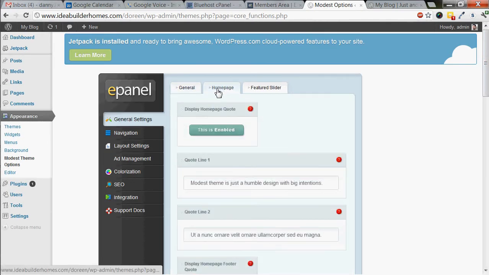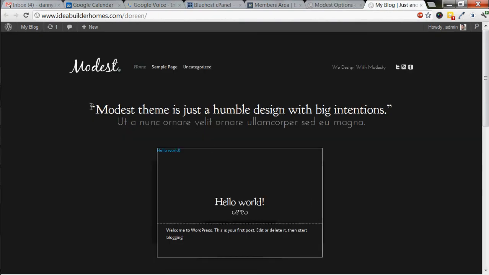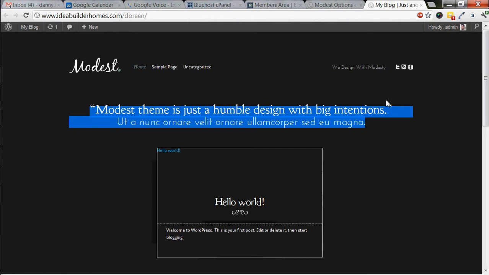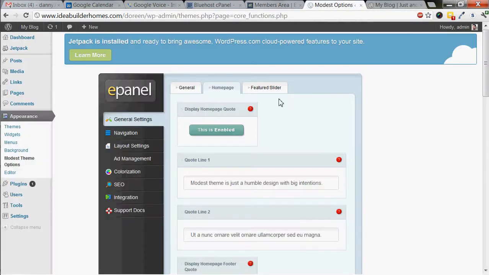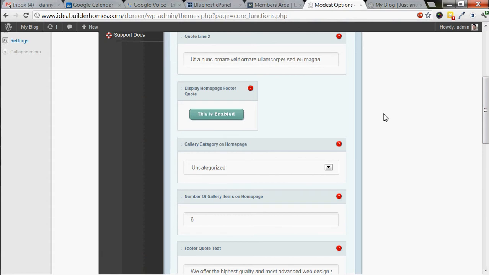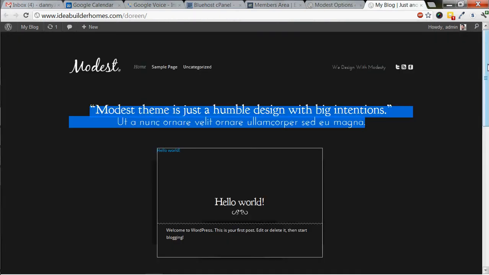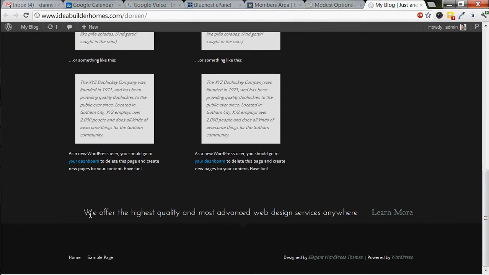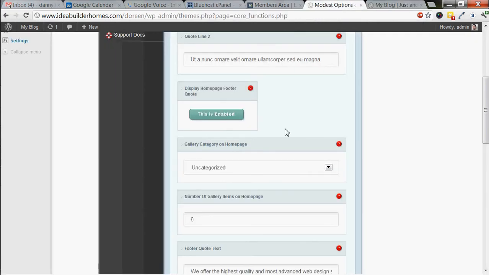Then you can go up into the home page, display homepage quote. So this is enabled. I'm assuming this section right here is that homepage quote. Of course, it lets you put that stuff in yourself. Here's quote line 1 and quote line 2, and it looks like the top line and the bottom line. And then there's also quotes you can put in the footer. It says this is enabled. If you go down and look at the bottom, right here, we offer the highest quality, most advanced web design services anywhere. That's the quote it's referring to there.